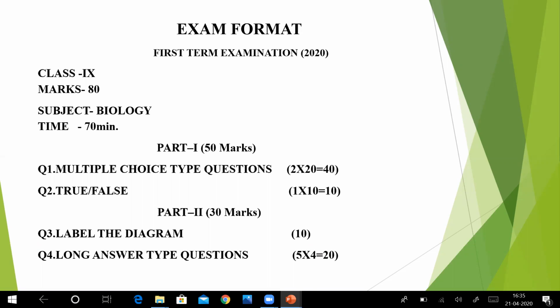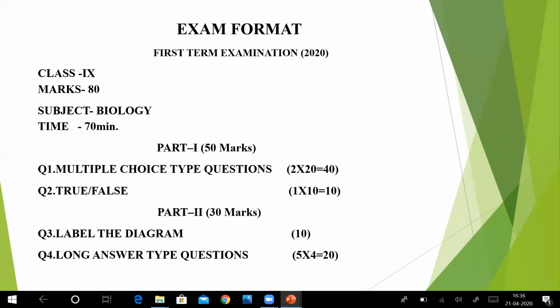in the second or third lecture, I guess. I don't remember, but it is in the PowerPoints. Then differentiate between catabolism and anabolism. How to use a microscope. Then differentiate between prokaryotic cell and eukaryotic cell. Then differentiate between respiration and photosynthesis. I am just giving some examples of the type of questions that would be in your exam paper. So this is your format.